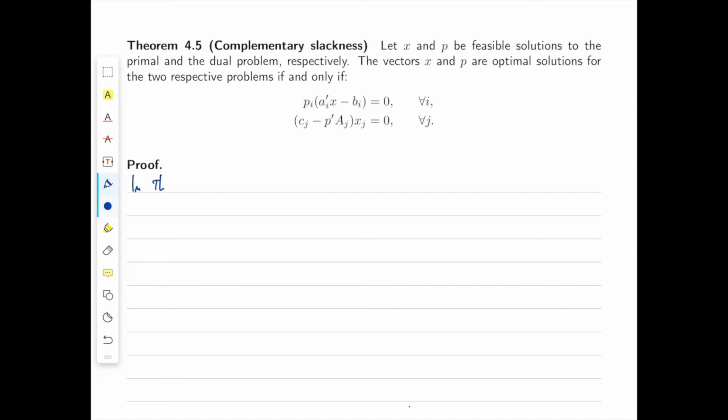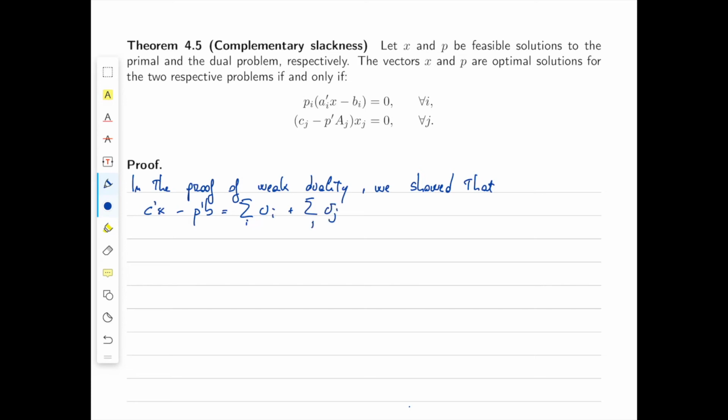In the proof of weak duality, we showed that c transpose x minus p transpose b is equal to the sum of ui over i plus the sum of vj over j, where ui was defined as pi times (ai transpose x minus bi), and vj is equal to (cj minus p transpose Aj) times xj.